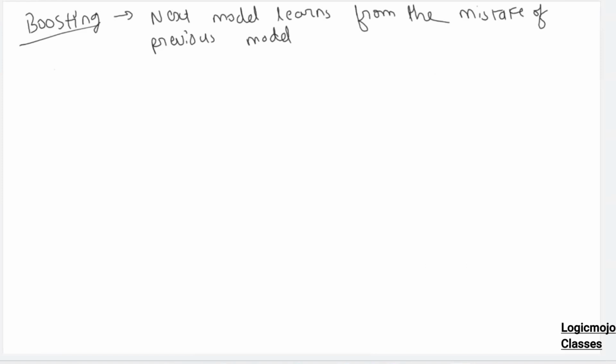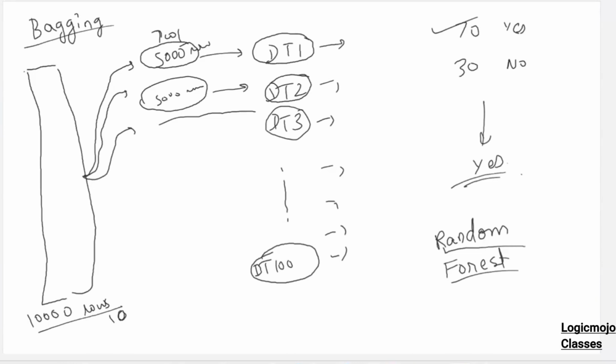And mostly all of these algorithms are tree-based algorithms only. The ones that I'm talking about today are tree-based algorithms. And a lot of interview questions related to machine learning are asked from these only, from bagging and boosting. Especially tree-based algorithms. So if possible, after today's class, try to read more blogs, get more theoretical knowledge on implementation also. Like what's the difference between bagging and boosting?